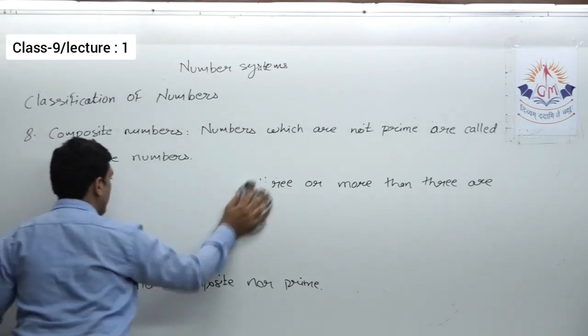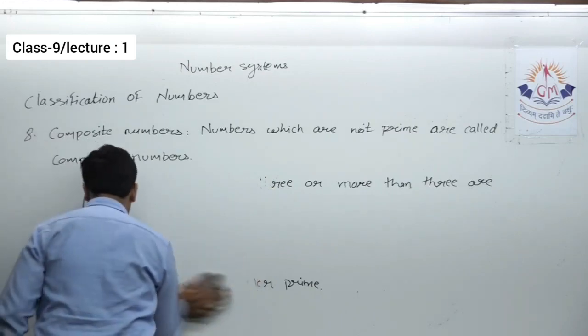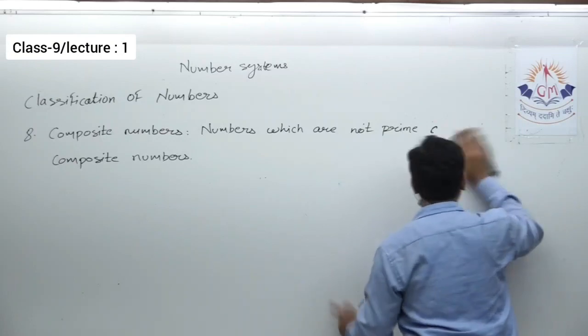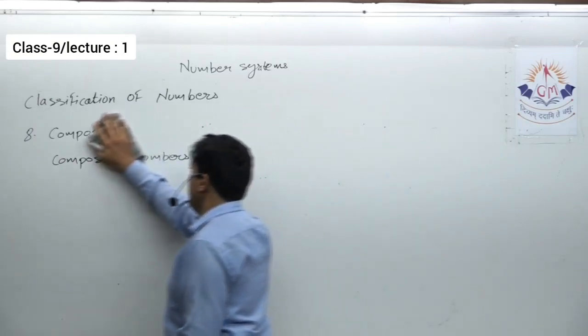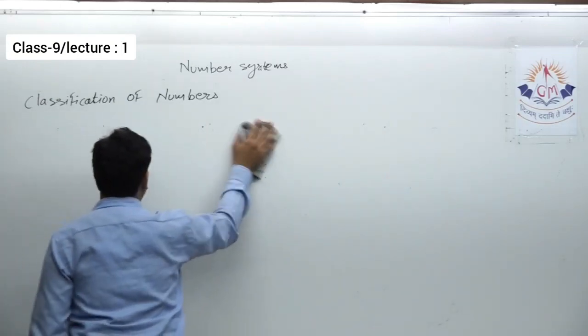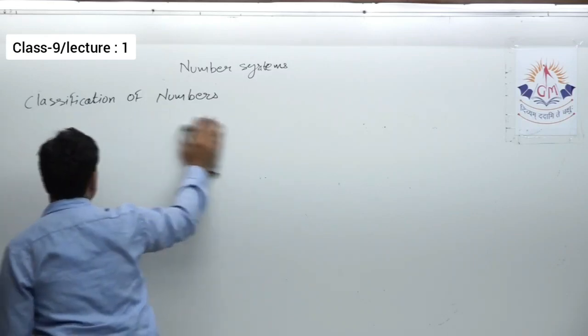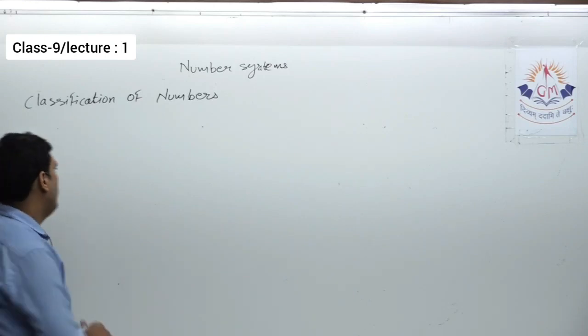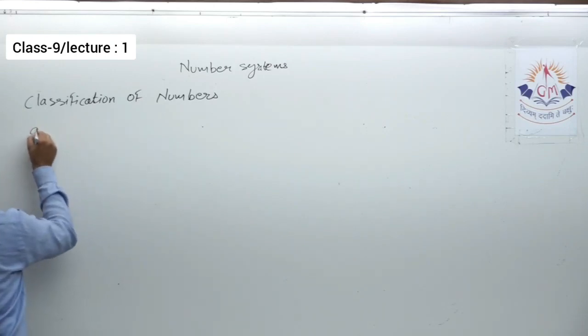Okay, after this composite number, now we'll come to the rational number. It is very important. Actually, in this chapter, number system, we have to discuss more about rational numbers and then irrational numbers. So first we'll see the rational number. What is a rational number?